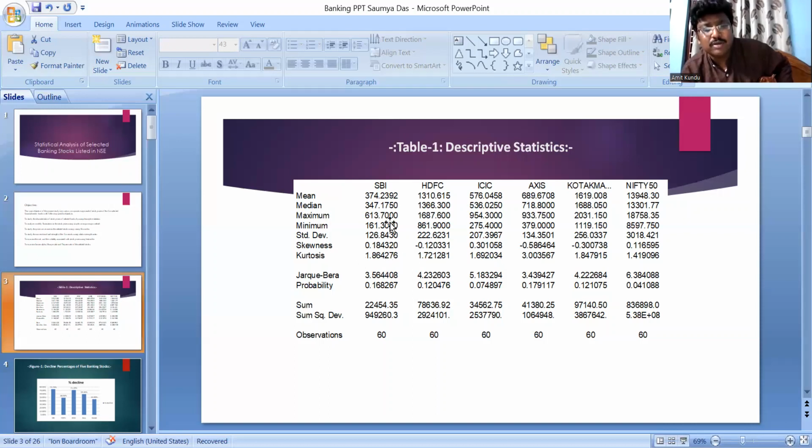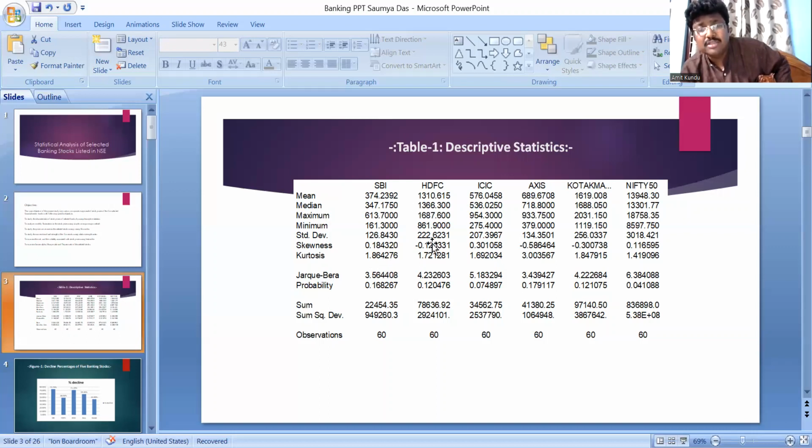This type of situation, the platykurtic situation, is healthy for the investor, because the overall volatility of a stock is actually checked by the kurtosis. The overall volatility of the SBI, if you consider the closing price, is stable, as the value of the kurtosis is less than 3.